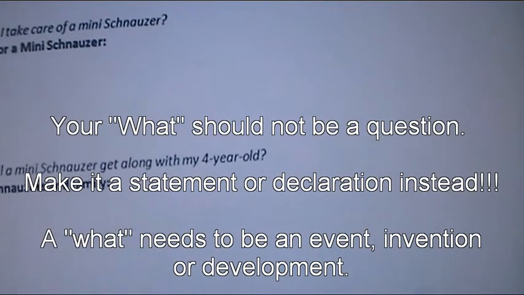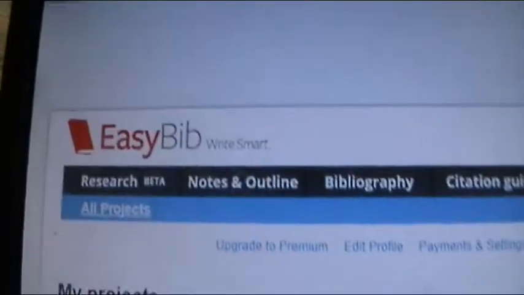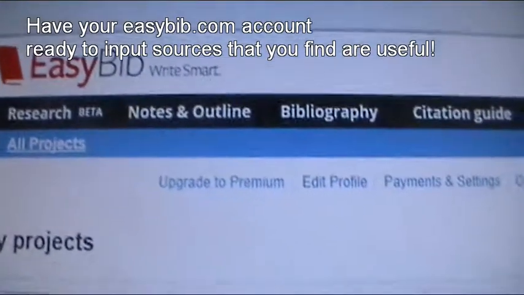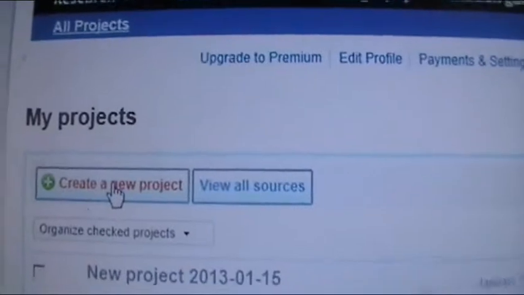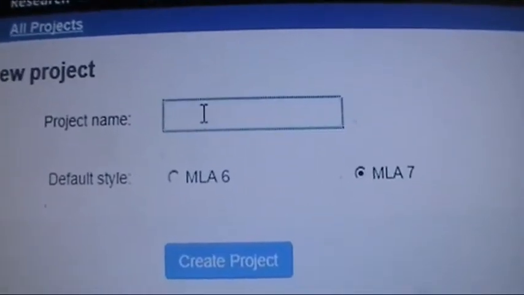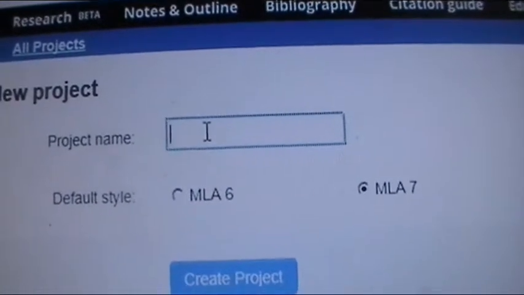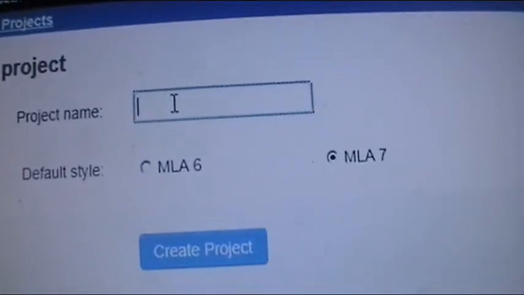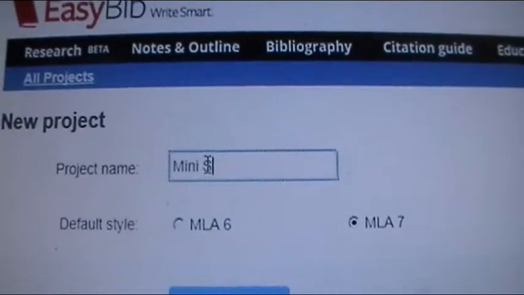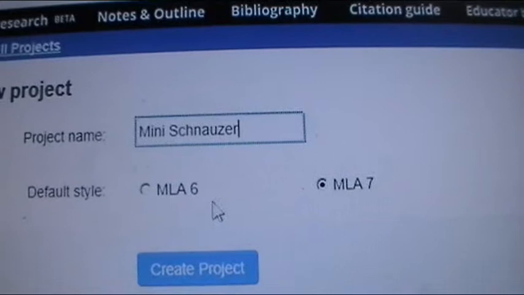So we looked at some websites together. Before I begin pulling up websites, I'm going to pull up my EasyBib account because I know that the information I find I'm going to have to cite. So to start a new project, I just go to Create New Project right here. Project name, you would call yours Decades Research or whatever decade you've chosen, or maybe your area, so you would give it a name that's appropriate for your research. Mine, I'm going to call it Mini Schnauzer because that's what my research is all about.